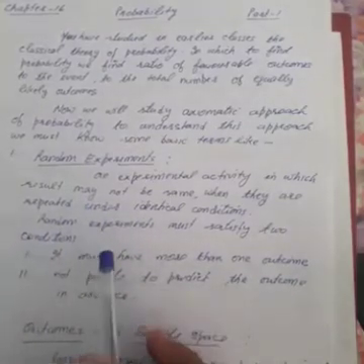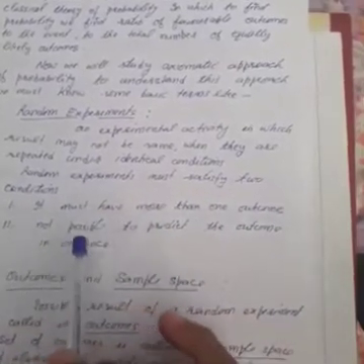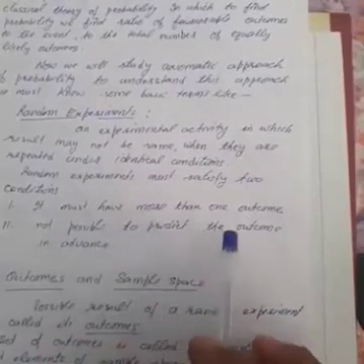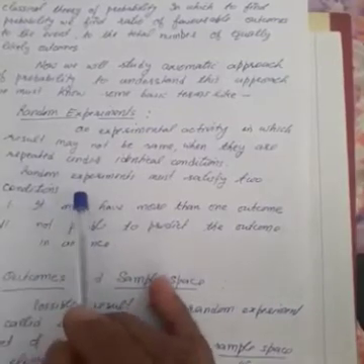Now the random experiment must satisfy two conditions. The first one, it must have more than one outcome. Second, it is not possible to predict the outcome in advance. So that is random experiments.